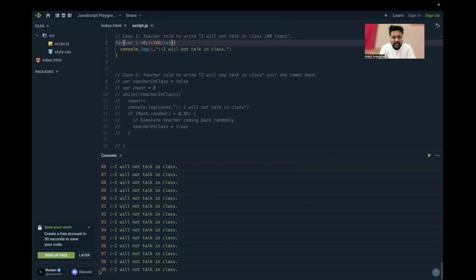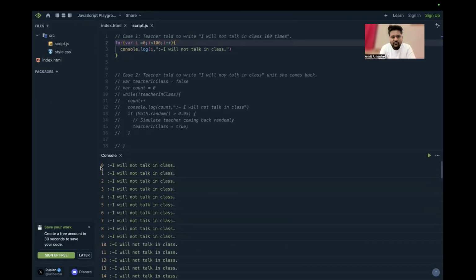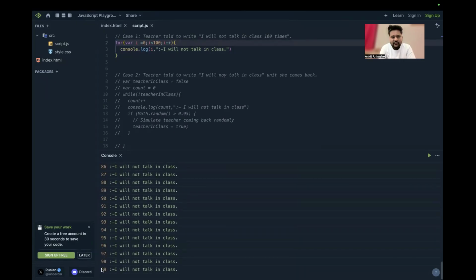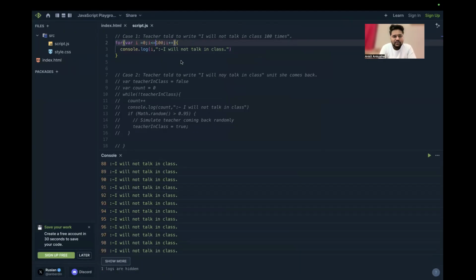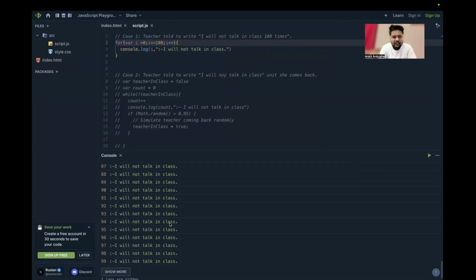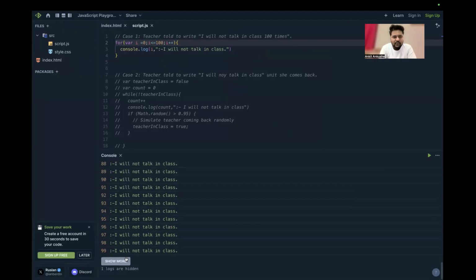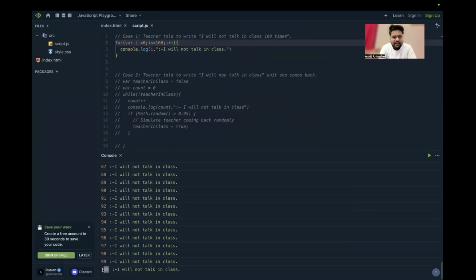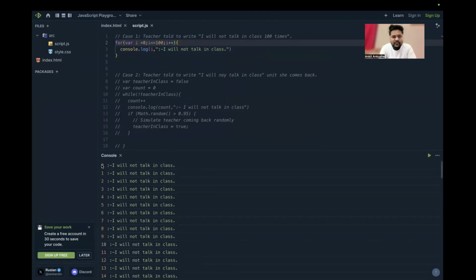In this, you can see the last thing which we printed is 99 and the first thing printed is 0. So from 0 to 99, which makes it a total of 100 lines, including 0 and excluding 100. Now you want to include 100 as well. In that case, you will end up creating 101 lines. If you do equal to and run it, you will see there are 100 lines, but it's starting from 0. So 0 is the extra line.